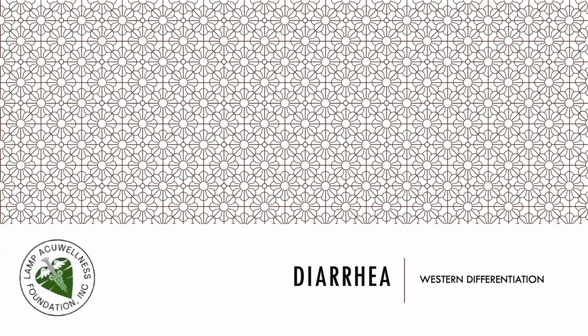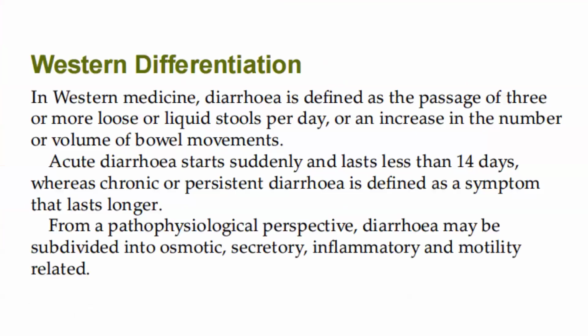Let's now discuss diarrhea and its Western differentiation. In Western medicine, diarrhea is defined as the passage of three or more loose or liquid stools per day, or an increase in the number or volume of bowel movements. Acute diarrhea starts suddenly and lasts less than 14 days, whereas chronic or persistent diarrhea is defined as a symptom that lasts longer. From a pathophysiological perspective, diarrhea may be subdivided into osmotic, secretory, inflammatory, and motility related.